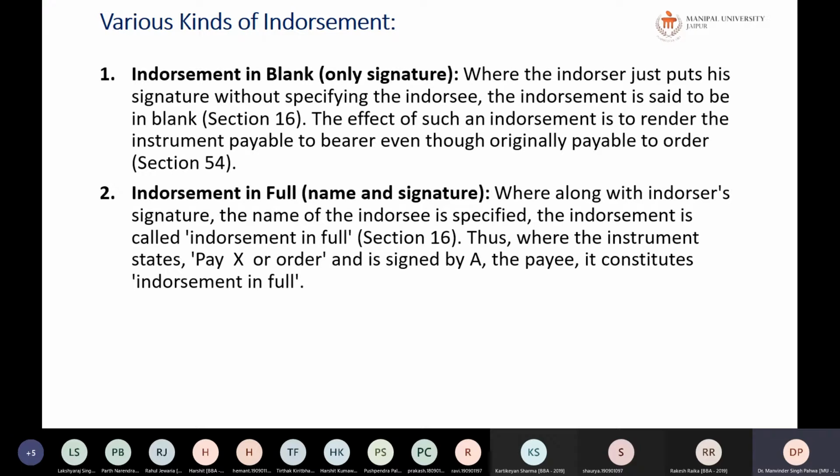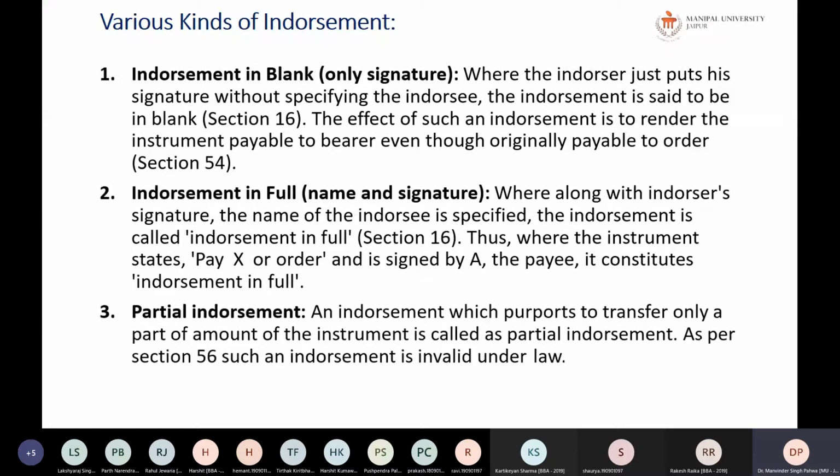So an order instrument can be made bearer and a bearer instrument can be made order. In order to make the order instrument a bearer, you have to do a blank endorsement, and in order to make a bearer instrument an order, you have to give a full endorsement or endorsement in full. Next is your partial endorsement.